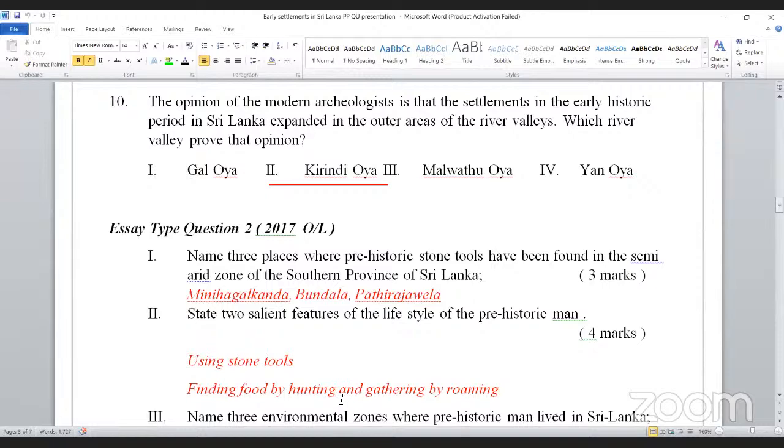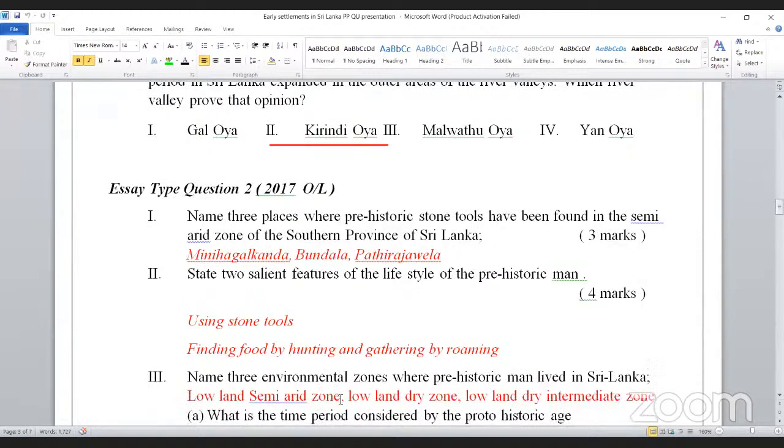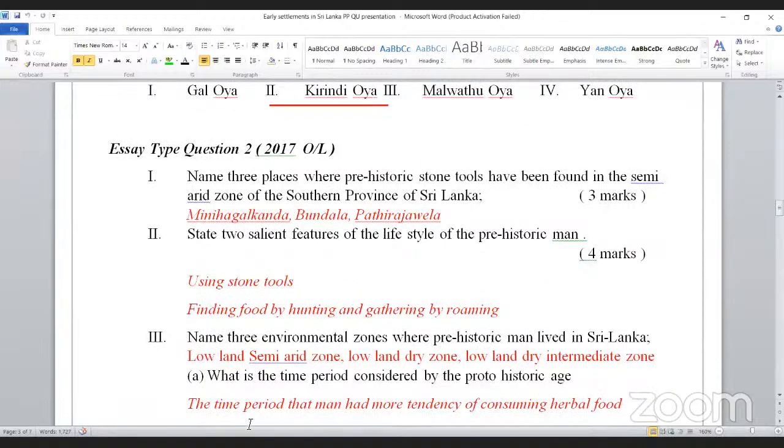Name three environmental zones where prehistoric man lived in Sri Lanka. Once again, asking the same question, a repeated question. Lowland semi-arid zone, lowland dry zone, lowland dry intermediate zone. Once again a repeated question: what is the time period considered as the proto-historic age? The time period when man had more tendency of consuming herbal food.